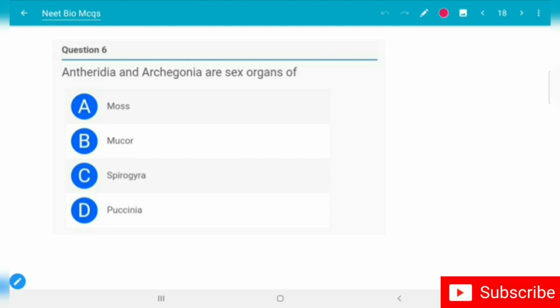Antheridia and Archegonia are sex organs of: option A, moss; option B, Mucor; option C, Spirogyra; option D, Puccinia. The correct option is option A, moss. Let's move to the seventh question.